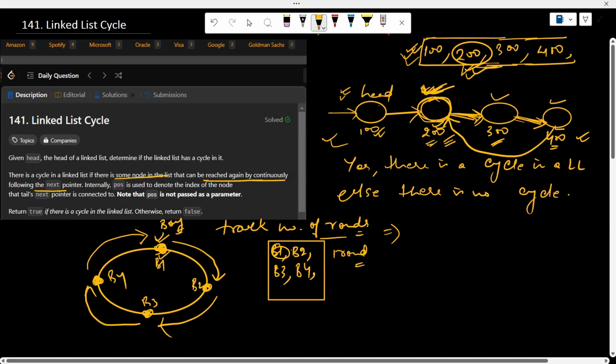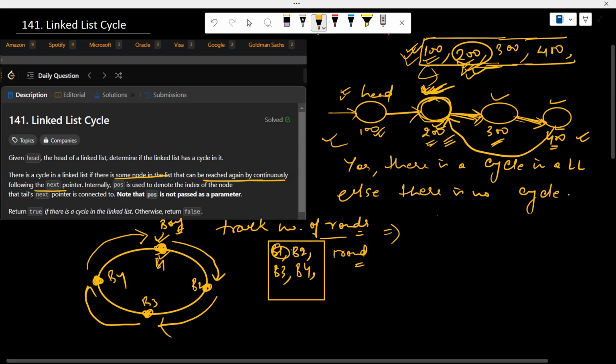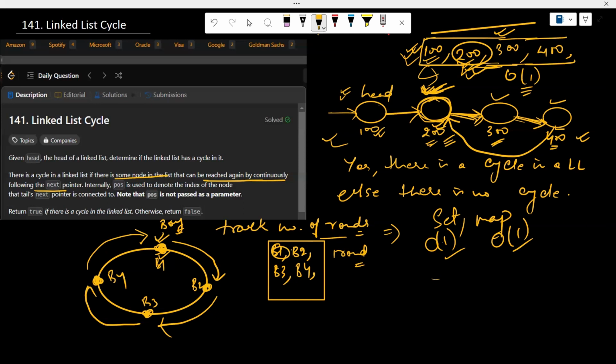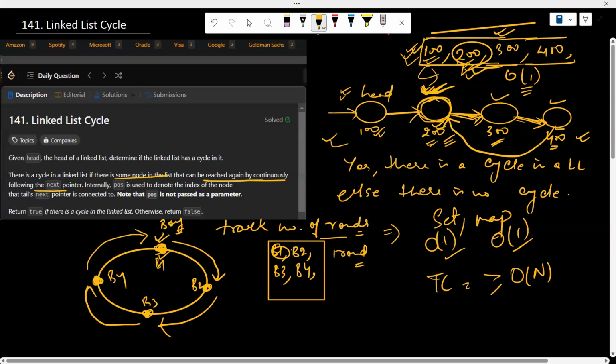And as I said, we are storing these addresses, right? To store these addresses, we can use data structures like a set or a map, because every time we don't want to traverse the whole data structure to see whether this address is present or not. We want to check the address in constant time, right? So we can use either a set or a map. In this way, the time complexity will be big O of n, and the space complexity will be big O of n.